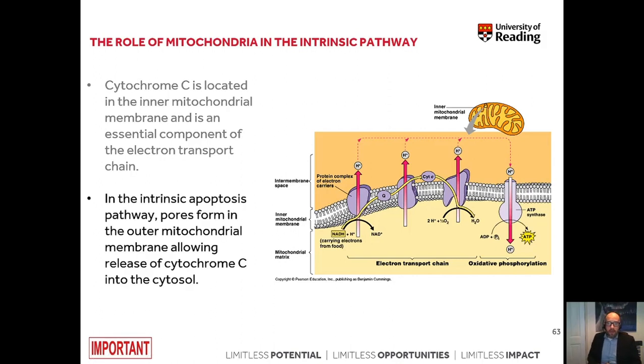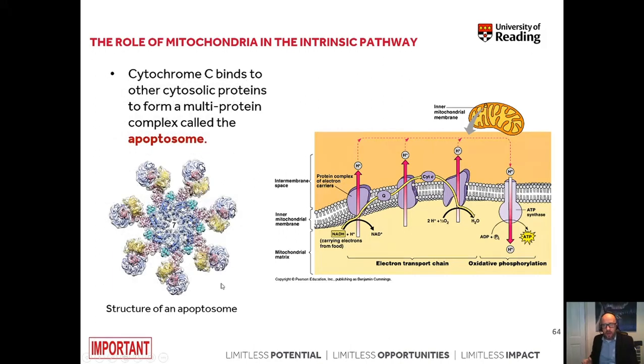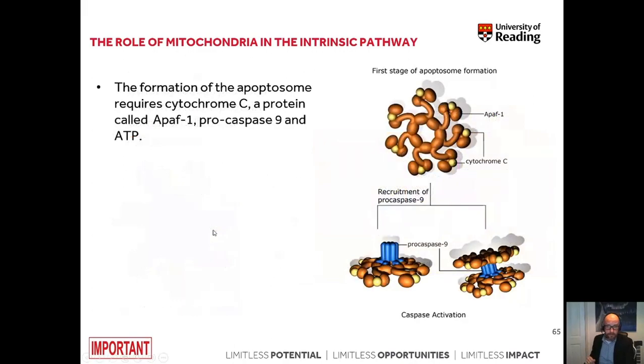If the intrinsic apoptosis pathway is activated, pores form in the outer mitochondrial membrane, allowing release of this molecule into the cytosol. Once cytochrome C is released into the cytosol, it binds to other cytosolic proteins and forms a multi-protein complex referred to as apoptosome. And what you can see here is a crystal structure of an apoptosome. So as you can see quite easily, this is a highly regular and really nice looking protein.